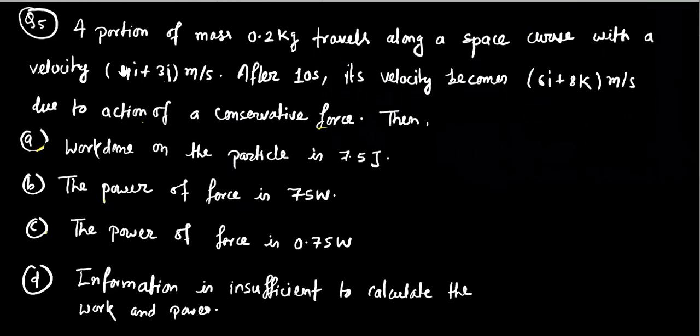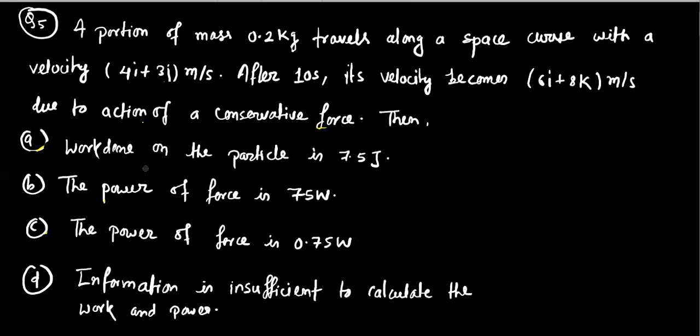Now we are in question number 5. A particle of mass 0.2 kg travels along a space curve with a velocity of 4i plus 3j meter per second. After 10 seconds, its velocity becomes 6i plus 8k meter per second due to the action of a conservative force. Then the work done on the particle is 7.5 joule. The power of the force is 75 watt. The power of the force is 0.75 watt. Information is insufficient to calculate the work done and power.